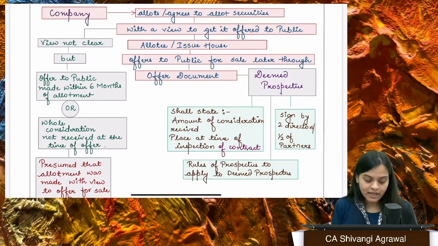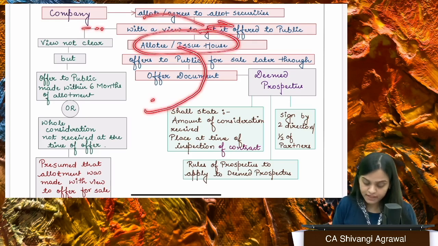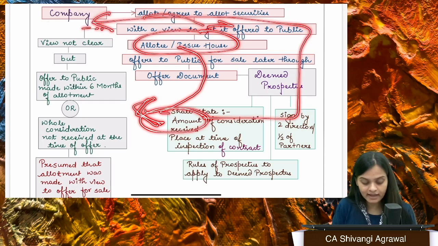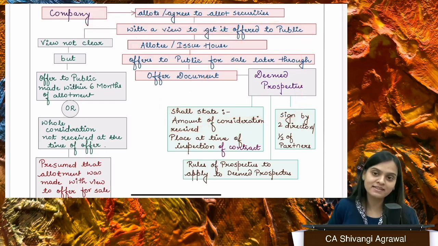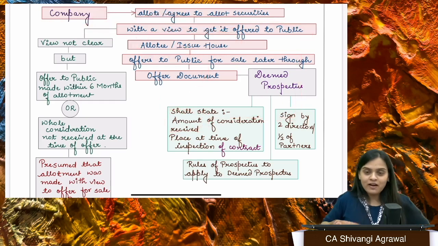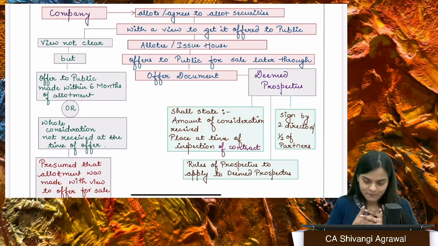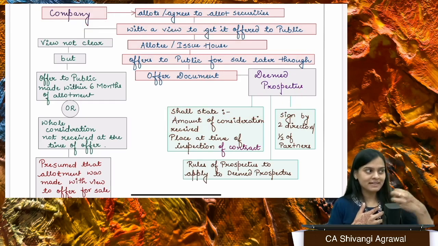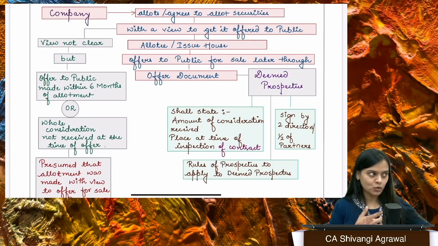Or when the company has allotted securities to the issue house and they're offering it to public, at that particular point of time, this issue house has not paid the entire consideration to the company. See, if I am a shopkeeper, I take the goods on credit and I tell them that you give me the goods.